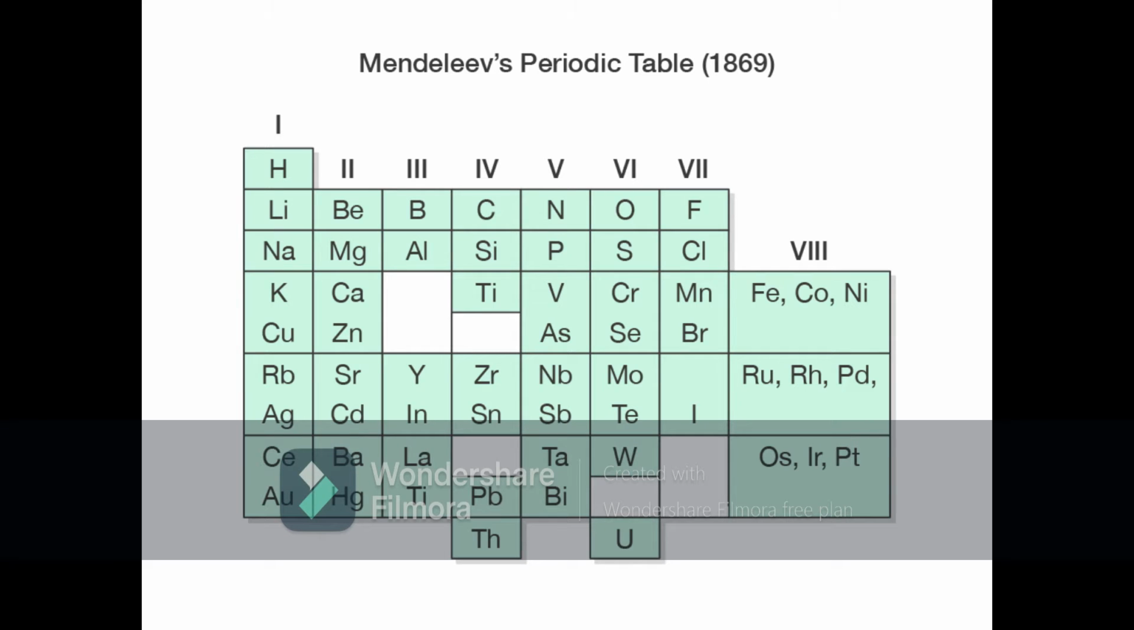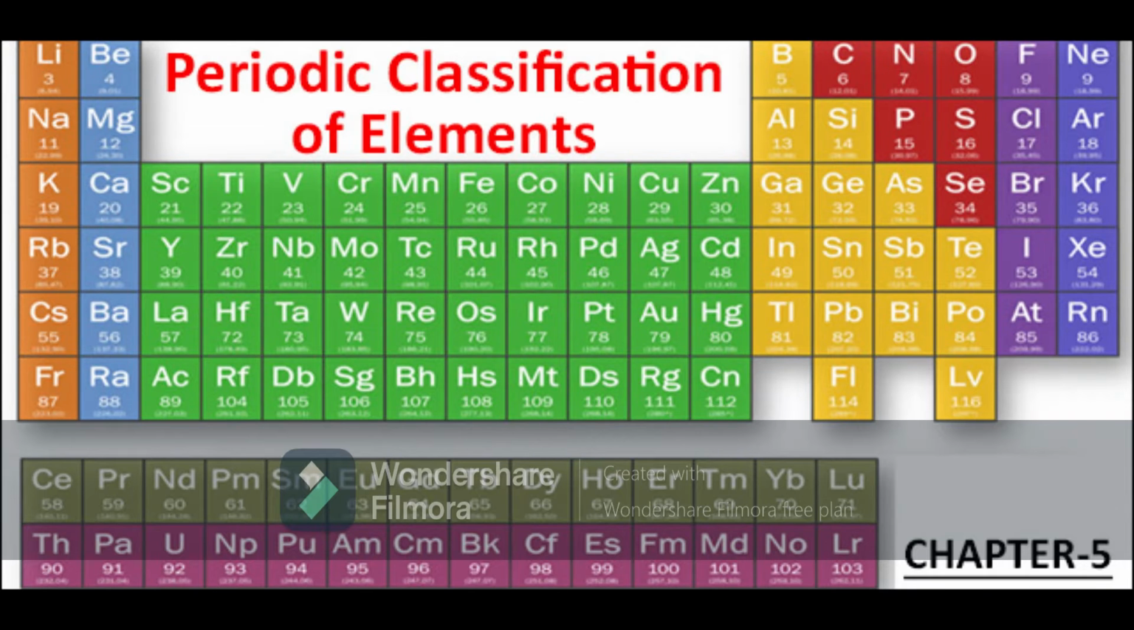For example, hydrogen. It is given first position because it has only one proton and one electron. So the number of protons is equal to the number of electrons, and the number of electrons is equal to the atomic number. In the same way, the present basis for the classification of elements is their electronic configuration. It was the discovery of the atomic number which led to the change in the modern periodic law.